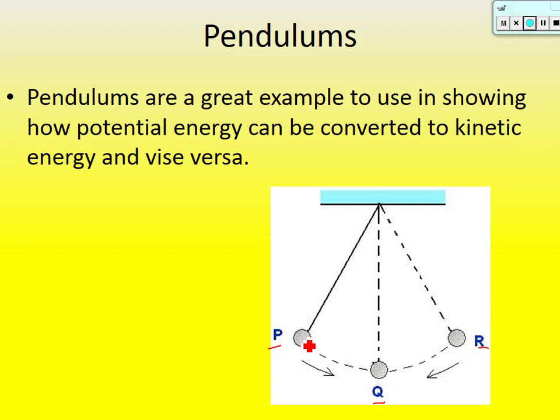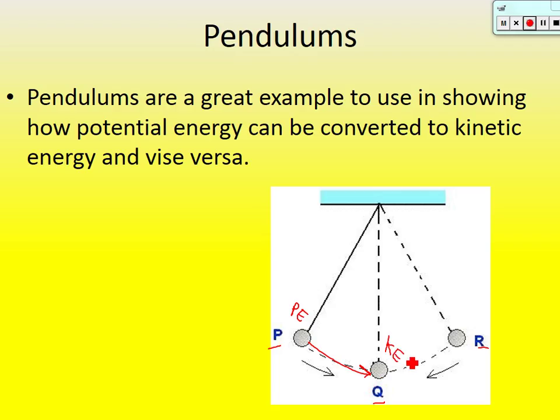Well, at its highest point. Its highest point is P. That's its greatest. So the potential energy right here, right before you let it go, is going to be the highest. Is there going to be any kinetic right here as you're holding it? Nope. And as it falls, it's taking that potential energy and it's turning it into what?